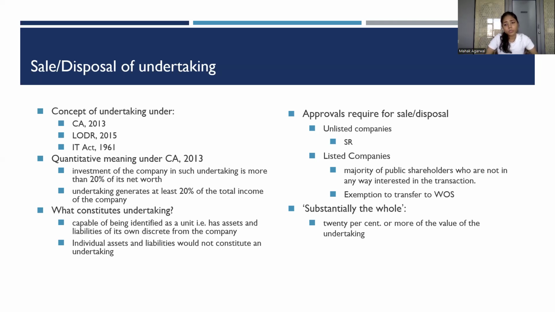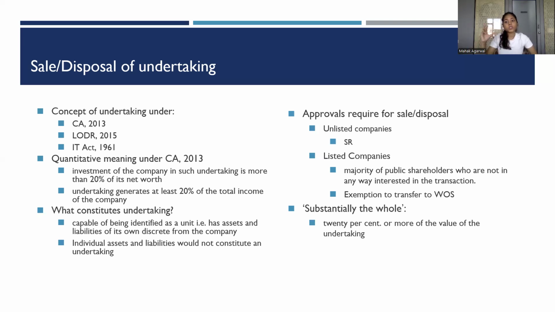When it comes to the approvals required for disposal or sale of an undertaking, then it requires the approval of the shareholders by way of a special resolution. Additionally, for listed entities, the approval of majority of the public shareholders who are not in any way interested in the transaction is also required. Again, if the sale is being made to a wholly owned subsidiary, then the requirement of such additional approval is not attracted.